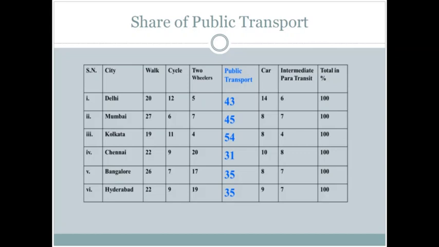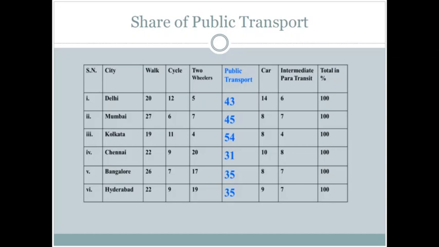Next, we will understand the various modes of transportation and the share of public transport amongst them. So here in this table, you can see the modal split for six Indian cities: Delhi, Mumbai, Kolkata, Chennai, Bangalore, and Hyderabad. And we have various modes of transportation, that is walking, cycling, two wheelers, public transport, car, intermediate paratransit. So these are the various modes through which transportation is being done in these cities, and the total number of trips are amounting to 100%.